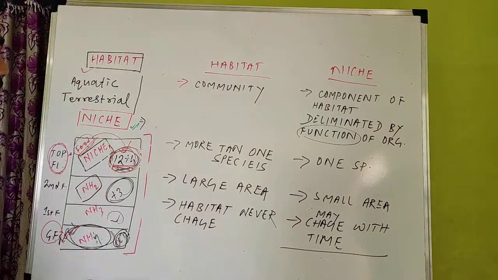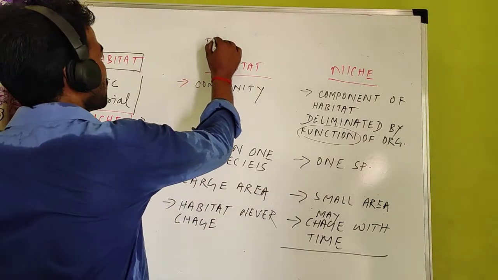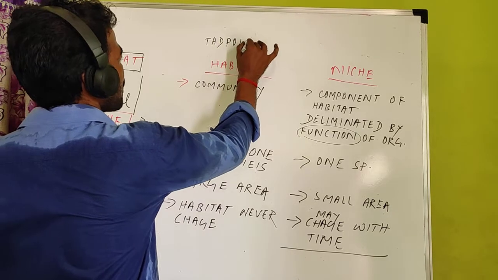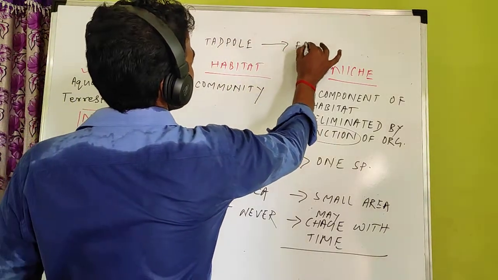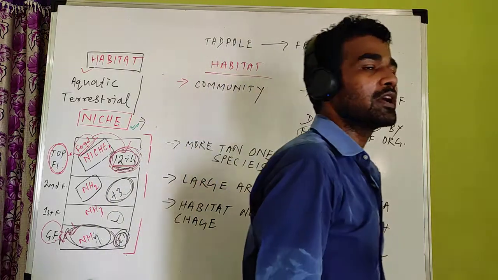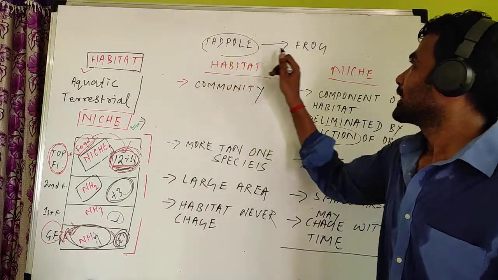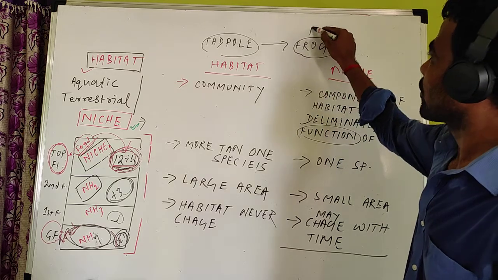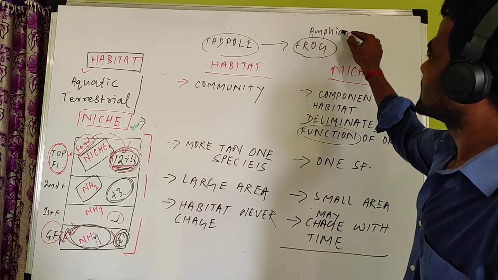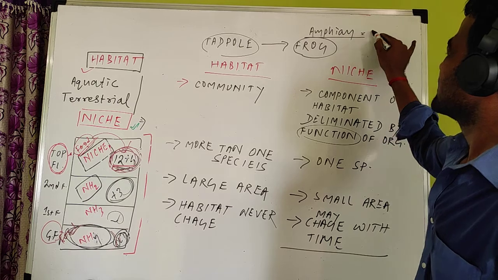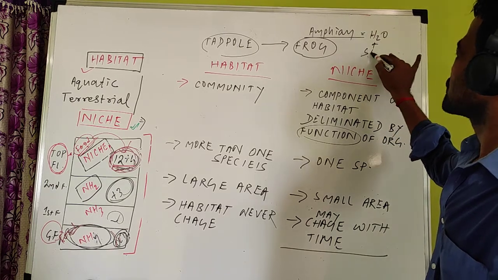For one example, I will give you. One is a tadpole, another is a frog. जब tadpole बड़े हो जाते हैं वो frog बन जाते हैं. All of you know frog is amphibian. Amphibian means it is present in water plus soil.